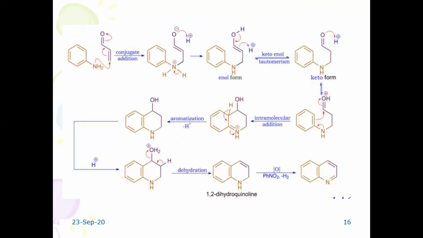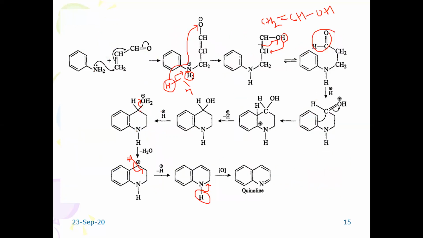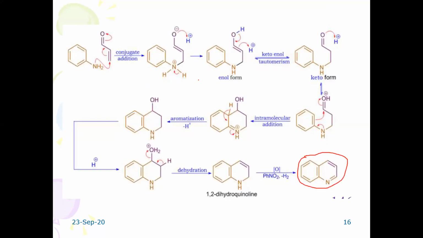The conjugate addition, it is 1,4 addition, conjugate addition, enolic structure, keto-enol tautomerism, then internal rearrangement, intramolecular addition taking place, aromatization process, addition of a proton, dehydration, and 1,2-dihydroquinoline as an intermediate product. Soon after oxidation, you will get a quinoline derivative. Whatever I have discussed in detail, the same thing is represented like this.